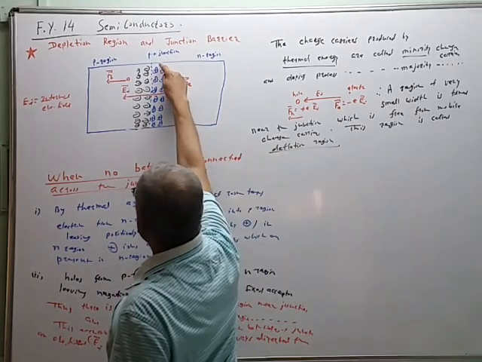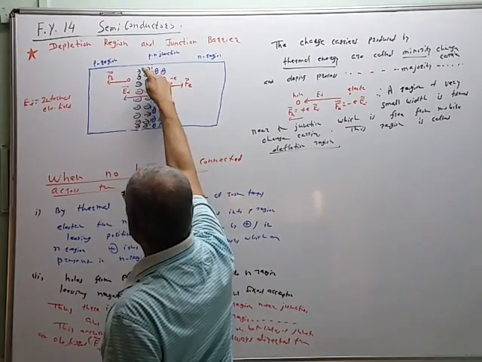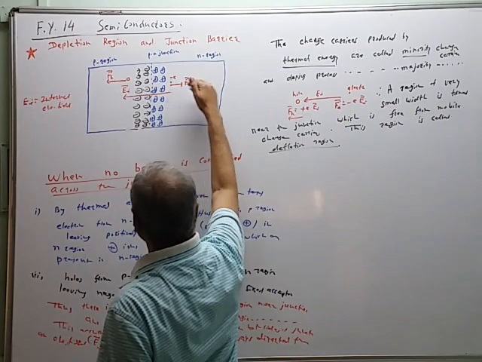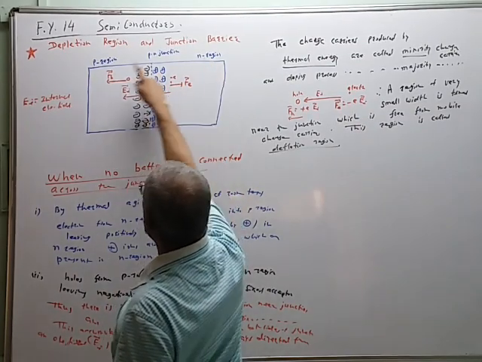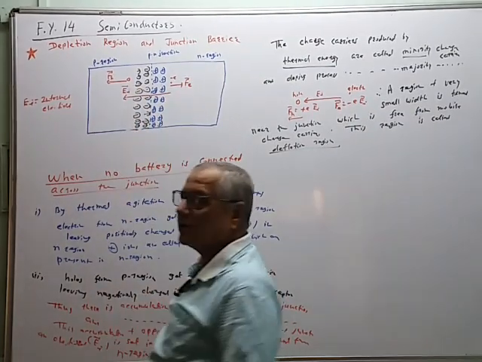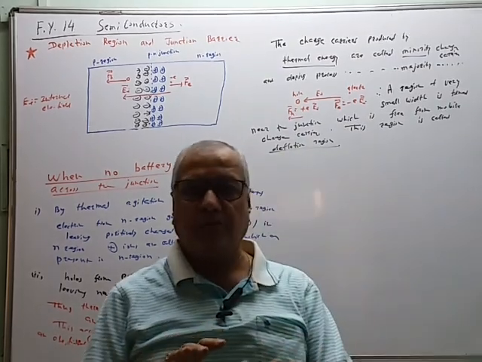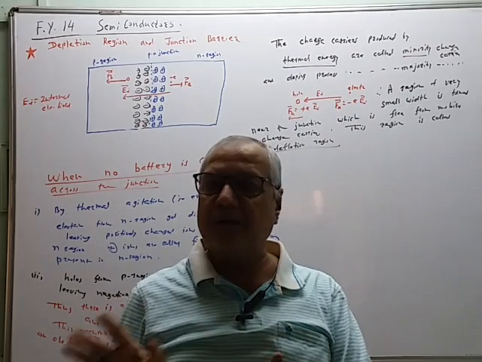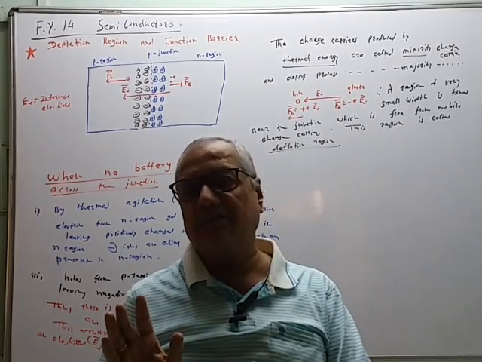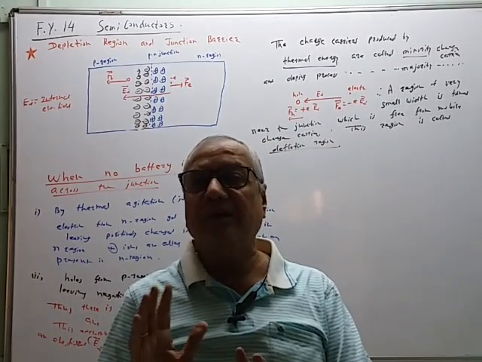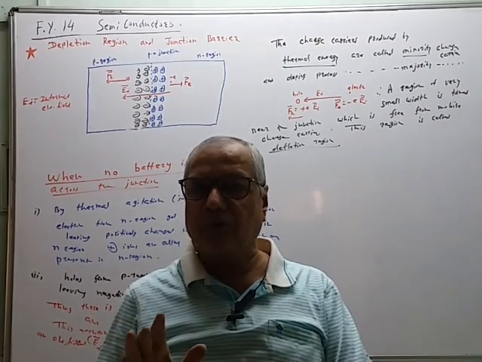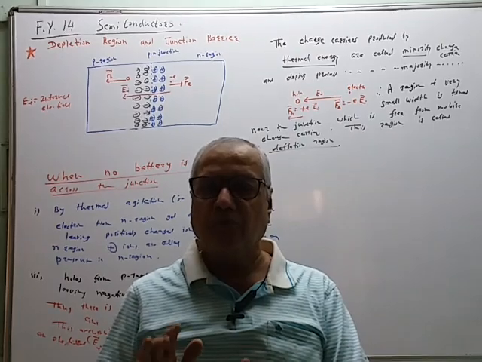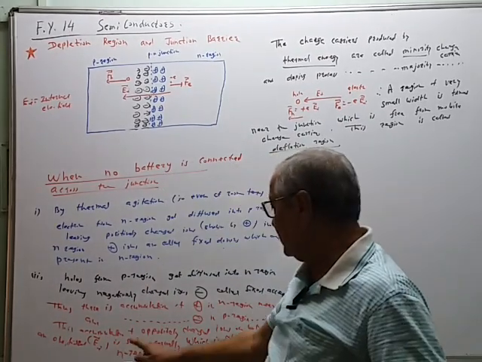Because of this accumulation of positively charged ion and accumulation of negatively charged ion, an electric field is produced near the junction, and it is directed from n region to p region always. So this is called the internal electric field. It is not produced by any external battery. No potential difference is applied. No battery is connected. So it is not an external electric field. It is the electric field produced internally due to the process of diffusion. So this process of diffusion forms the internal electric field.